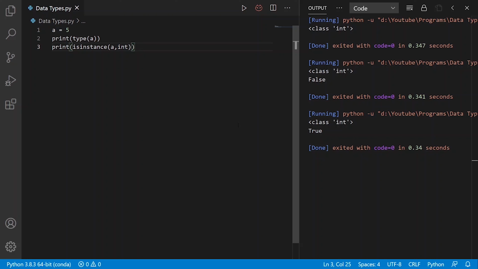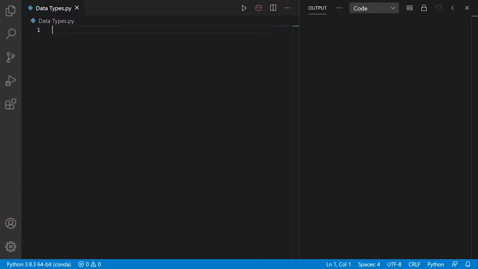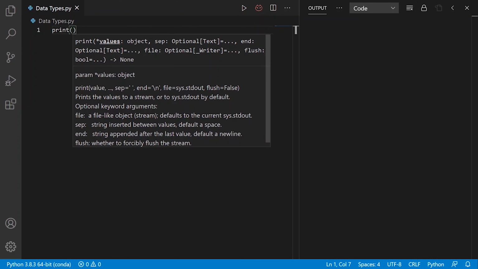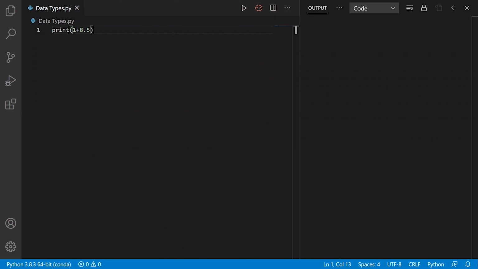We can also convert one type of number into another. And operations like addition and subtraction implicitly convert the integer to float if one of the operands is float. So let's see some examples here. First, I will create this. I will also create the output window. Alright, print 1 plus 8.5. So we can see that 1, which is an integer, is implicitly converted into 1.0 for addition, and the result is also a floating point number.